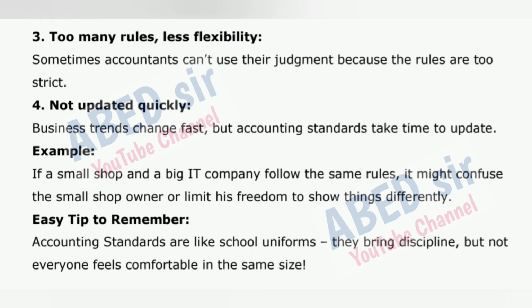Example: if a small shop and a big IT company follow the same rules, it might confuse the small shop owner or limit his freedom to show things differently. Easy tip to remember: accounting standards are like school uniforms. They bring discipline, but not everyone feels comfortable in the same size.